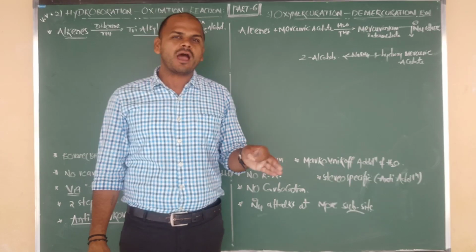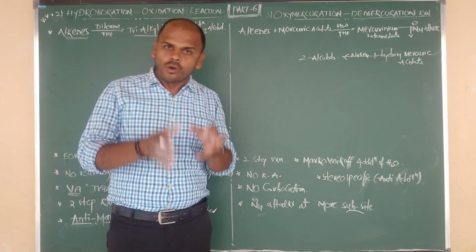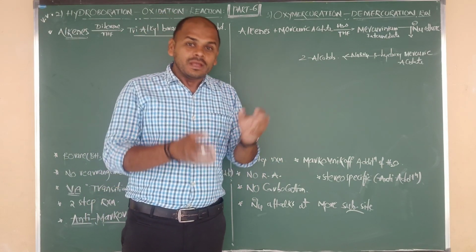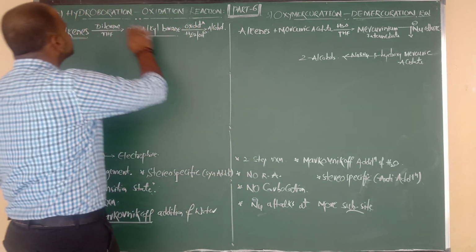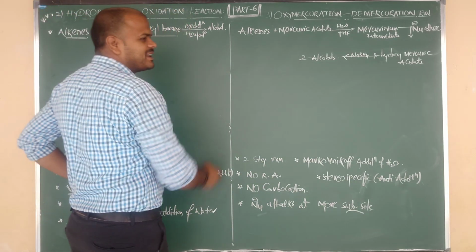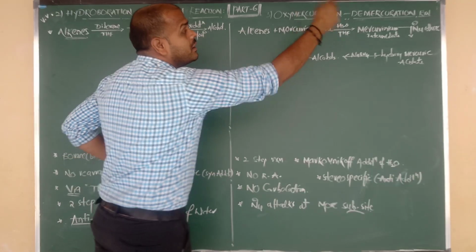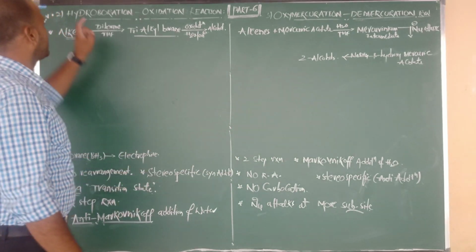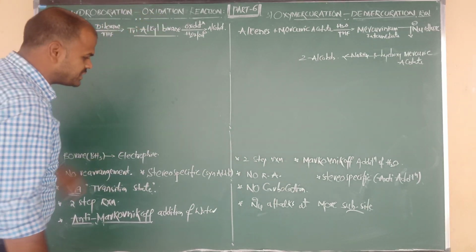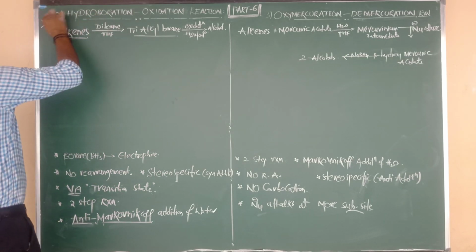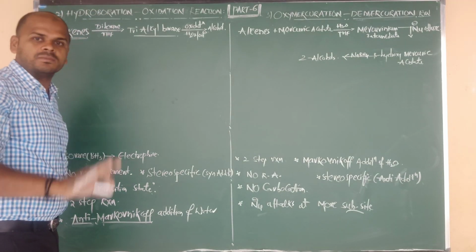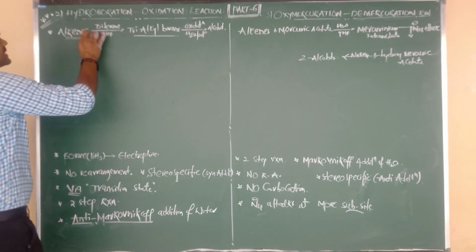In the previous class we discussed the hydration of alkenes to prepare alcohols. Now in this class we are going to discuss the hydroboration oxidation reaction and the oxymercuration demercuration reaction. Let us go for the hydroboration oxidation reaction. It is very important from the theory and objective point of view.